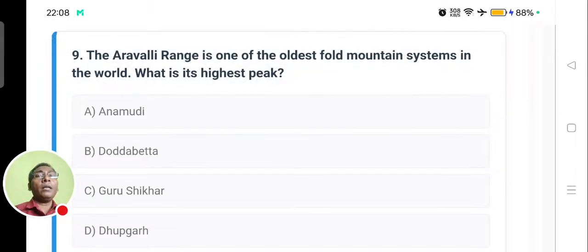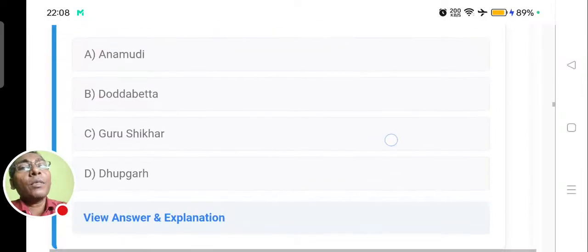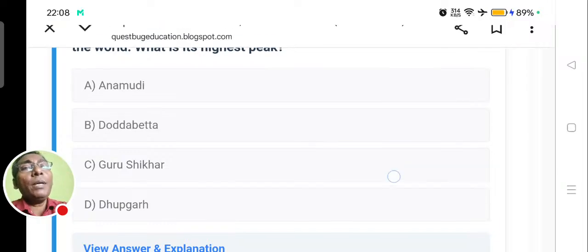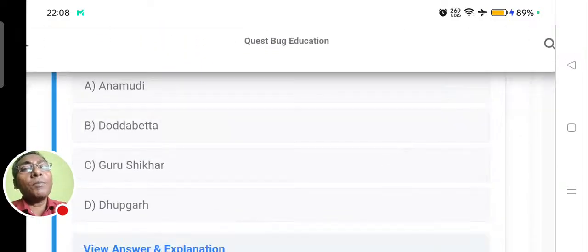Again, the Aravalli range is one of the oldest fold mountain systems in the world. What is its highest peak? That is, which is the highest peak in the Aravallis, and what is its height? Is it Anaimudi, Dodabeta, Guru Shikhar, or Dhupgarh? Which is the highest peak of Aravalli? The answer must be Guru Shikhar.